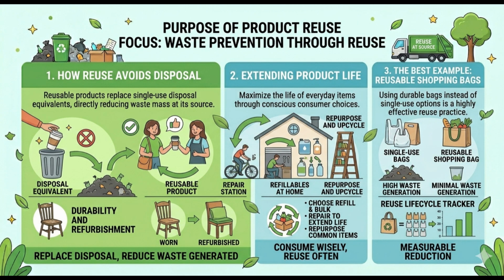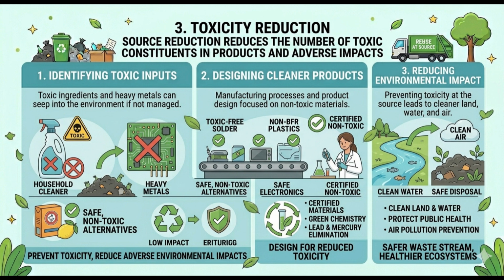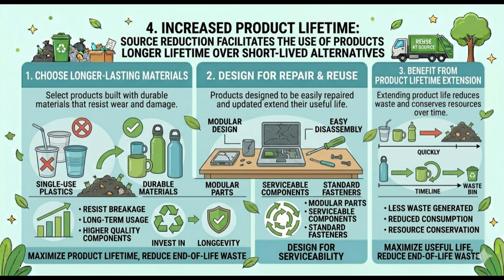2. Product reuse. Using reusable products instead of their disposable equivalents reduces the amount of materials that are to be managed as wastes. A reusable shopping bag is a best example of product reuse. 3. Toxicity reduction. Source reduction reduces the number of toxic constituents in products entering the waste stream and reduces adverse environmental impacts. 4. Increased product lifetime. Source reduction facilitates the use of products with longer lifetimes over short-lived alternatives that are designed to be discarded at the end of their useful lives.